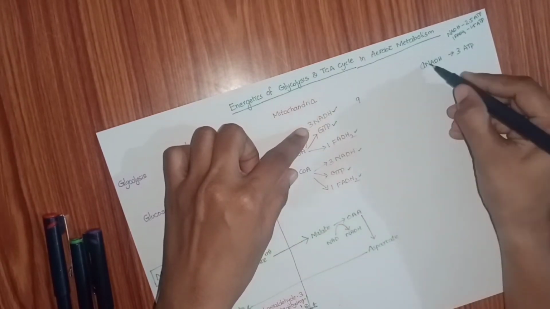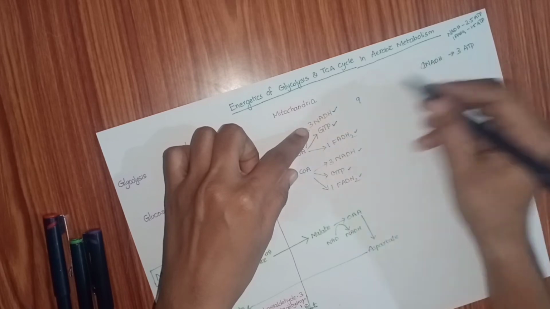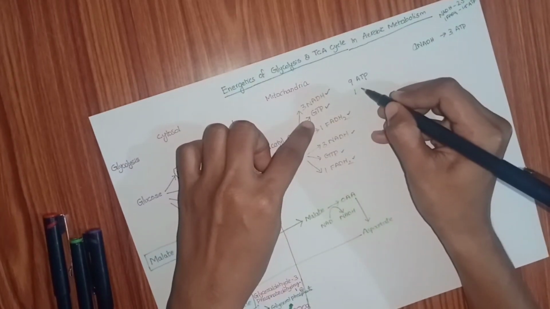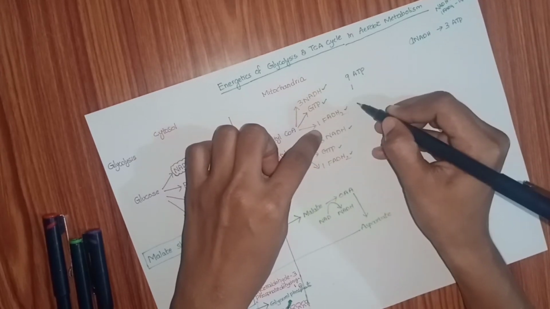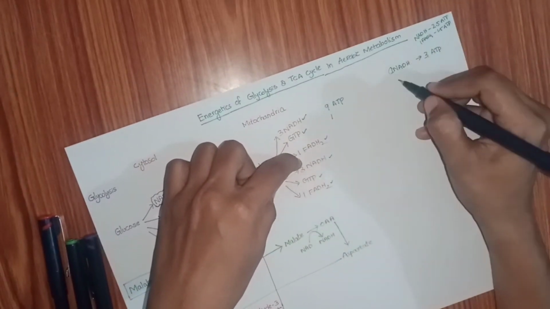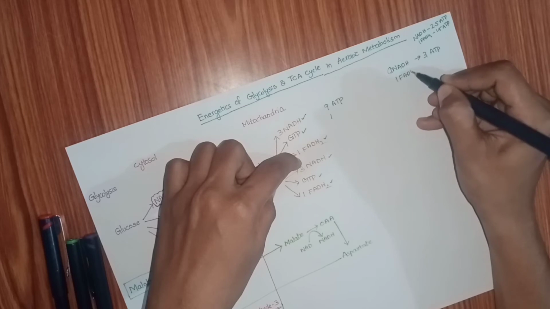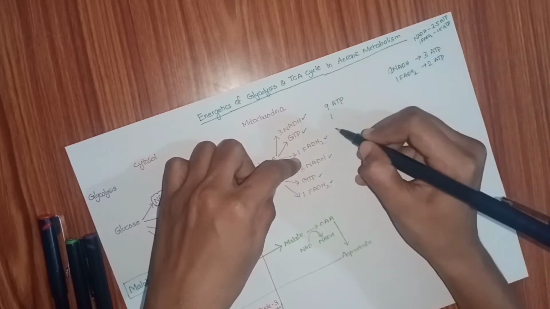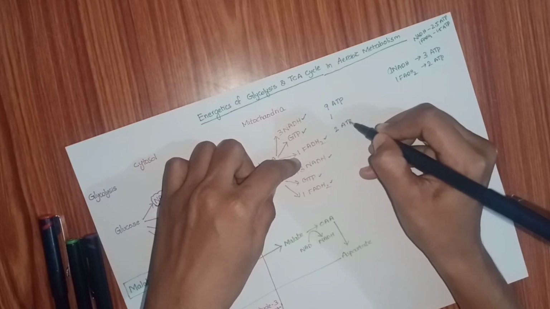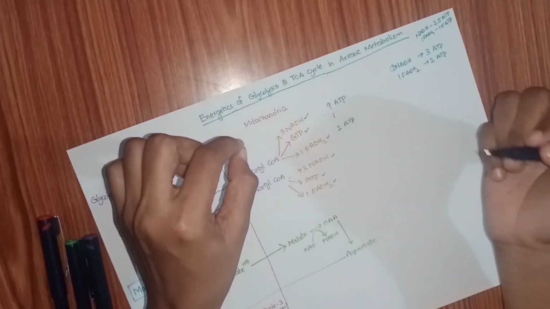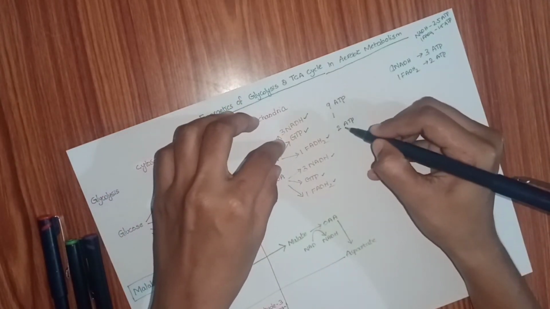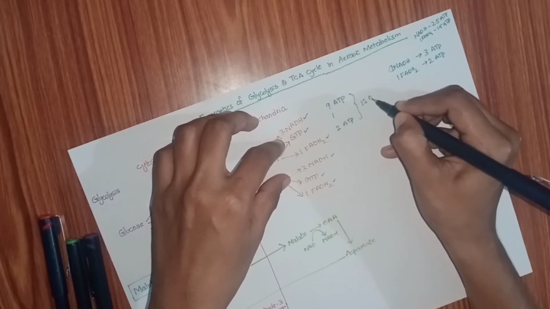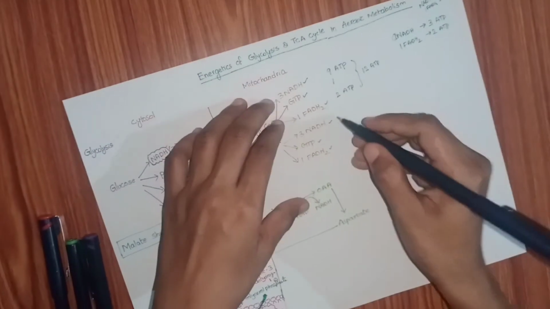3 NADH, 3 ATPs each: 3 threes are 9 ATPs. Here 1 GTP. Okay, 1 FADH2. In the old edition, they say that 1 FADH2 can give 2 ATPs. Here we have the 2 ATPs. Total how many ATPs? 9, 10, 11, 12. So 12 ATPs.